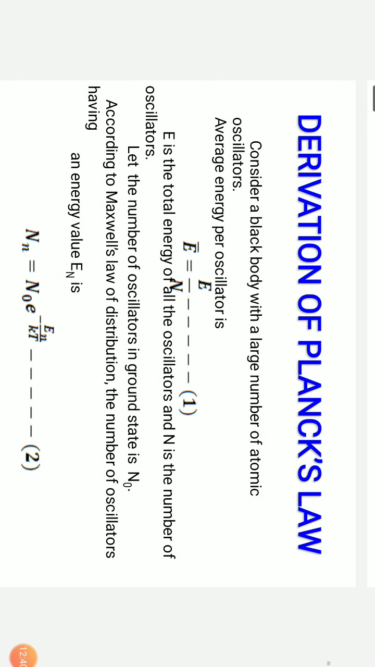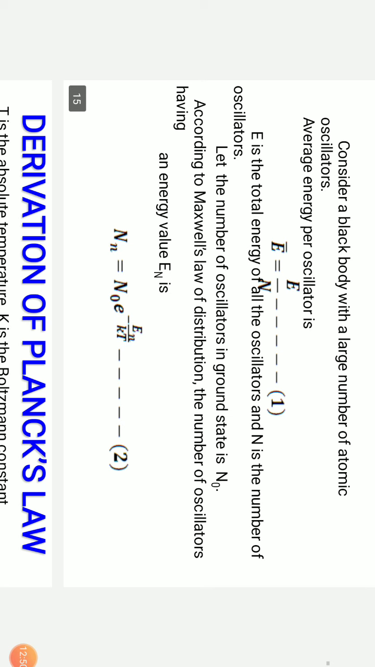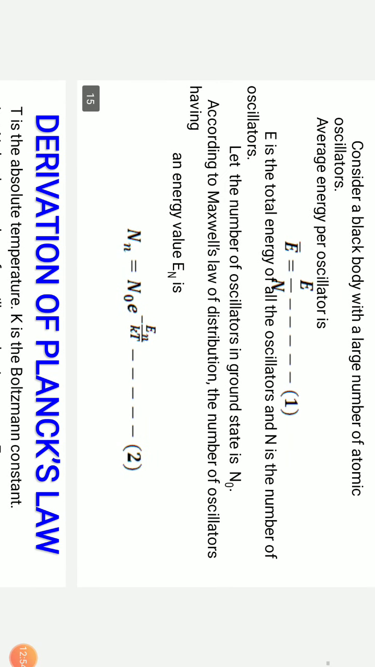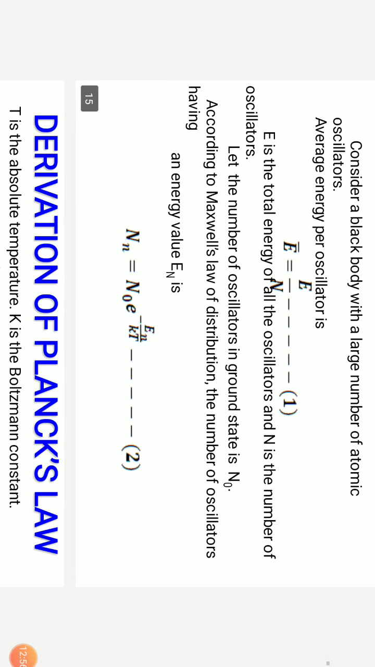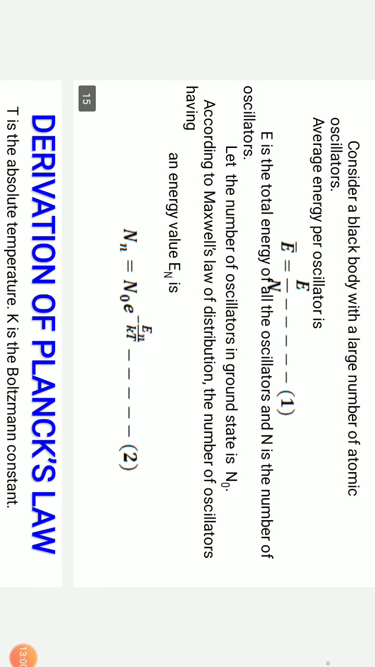Now let us derive Planck's law. Let us take the average energy of an oscillator, given by E bar equals capital E by N, where E is the total energy of the oscillators and N is the total number of oscillators. So E bar is the average energy of the oscillators. If we have 100 oscillators, the average energy of each is given by the total energy divided by 100. Here E is taken as the total energy, so it is E by N.